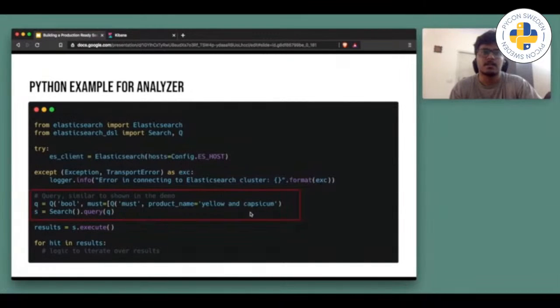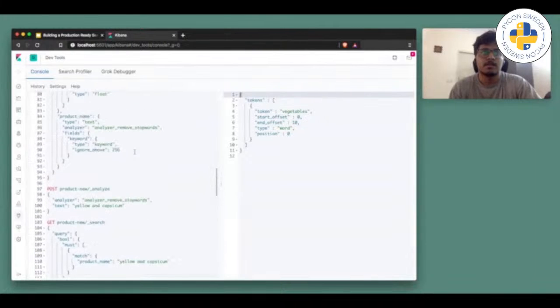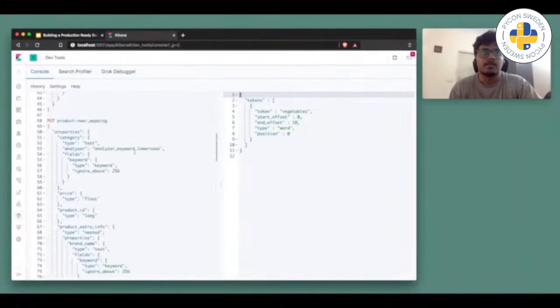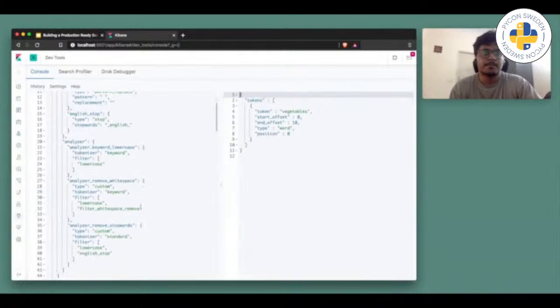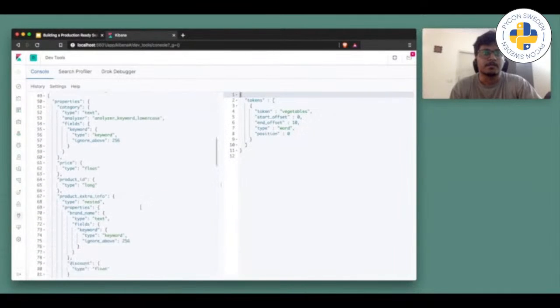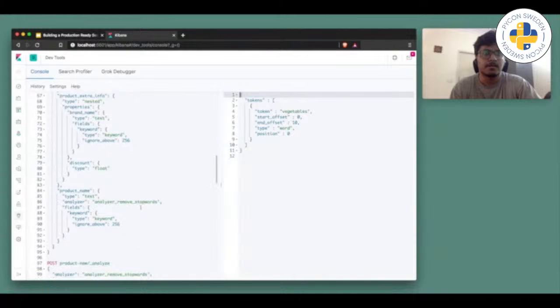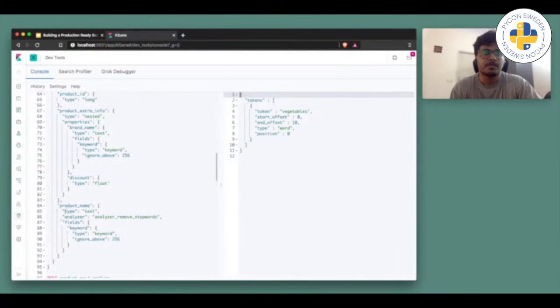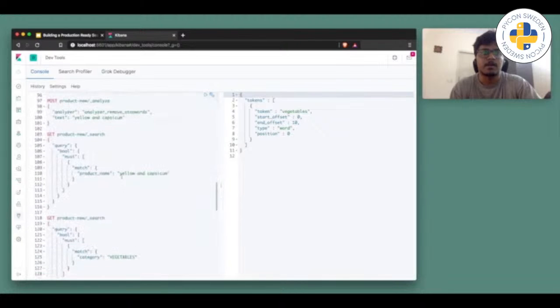So as you can see here, I'm searching for a product by its name, yellow and capsicum. So it will perform an analyzer of a stop word here. Let me just show you this one. Okay, where is my mapping? Okay. So as you can see in product name, I'm using the remove stop words analyzer. And now I am searching for yellow and capsicum.